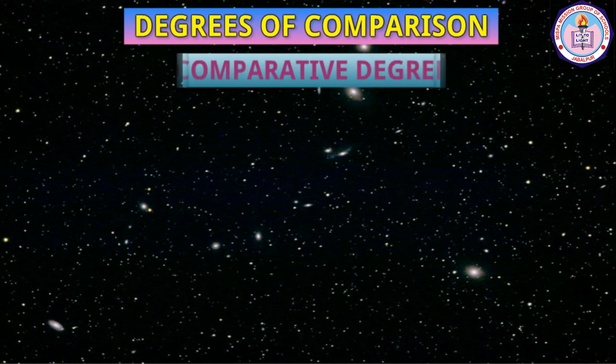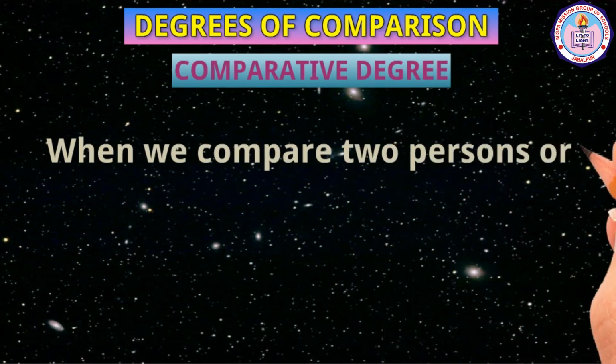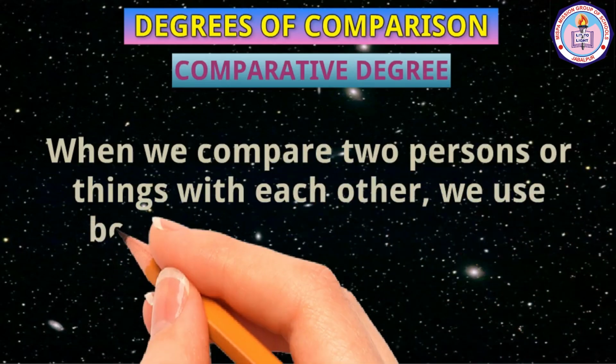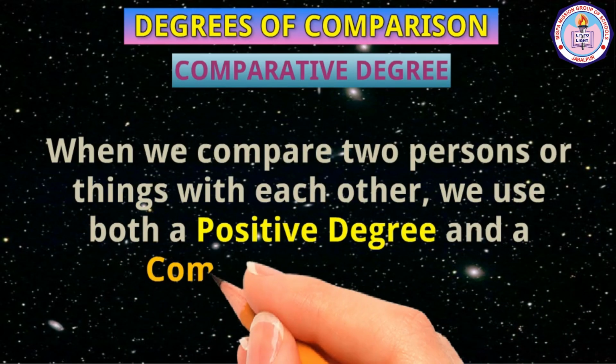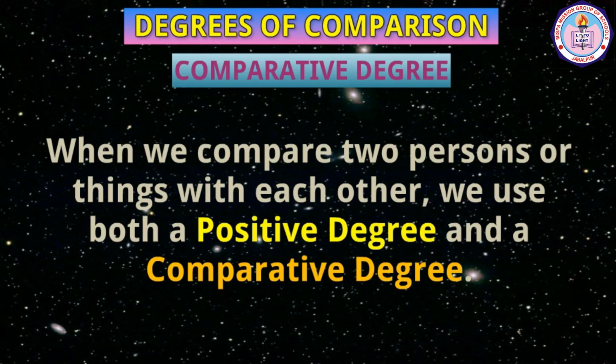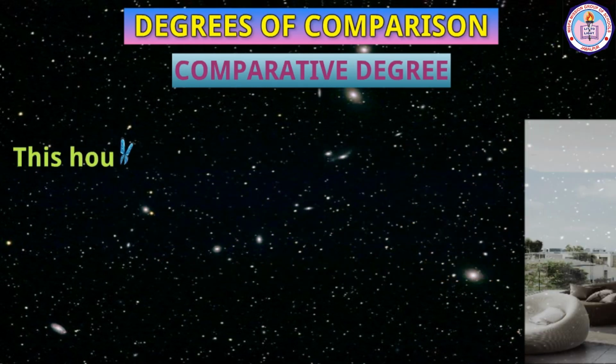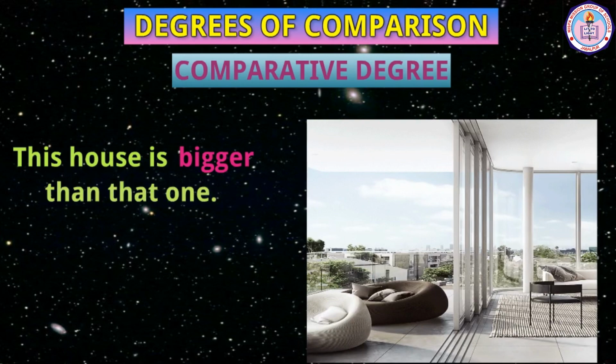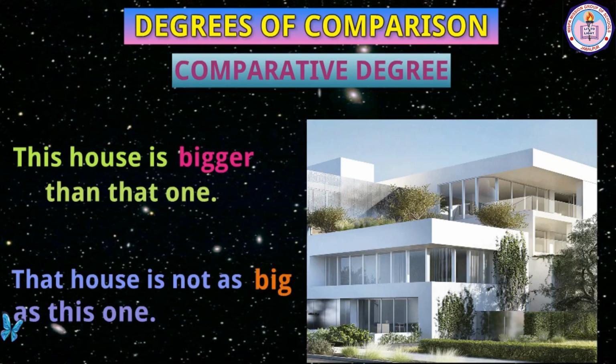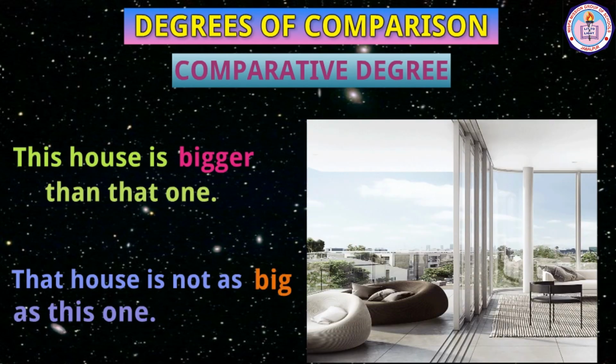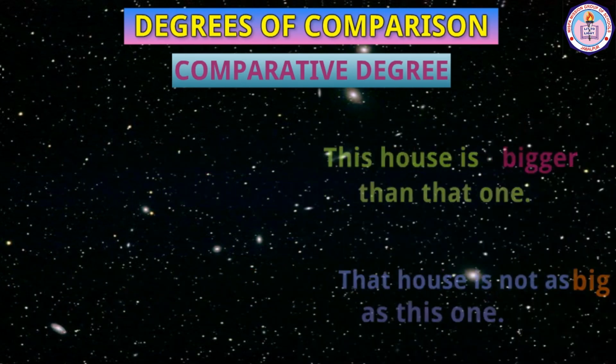Comparative degree. When we compare two persons or things with each other, we use both a positive degree and a comparative degree. Look at these sentences. This house is bigger than that one. It's a comparative degree. That house is not as big as this one. It is in positive degree. The term bigger is a comparative version of the adjective big. Both of these sentences convey the same meaning.